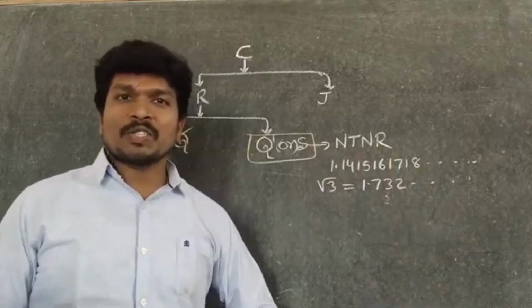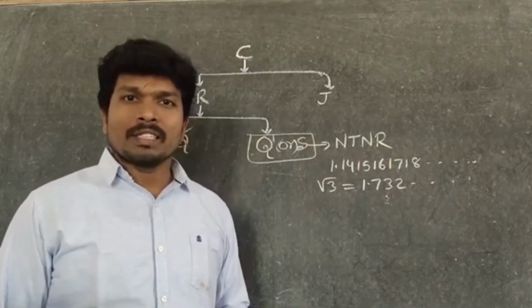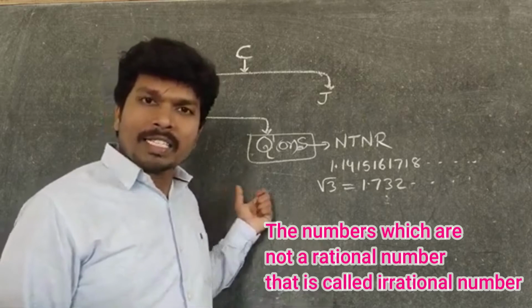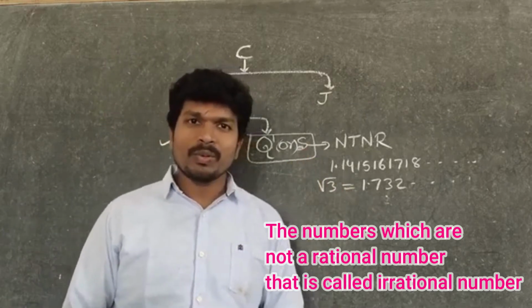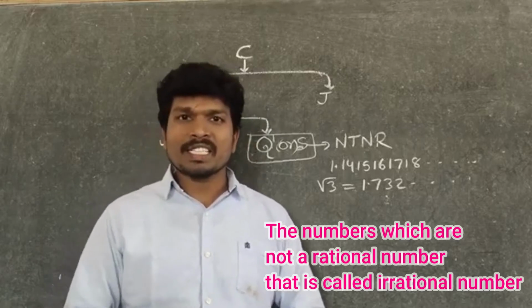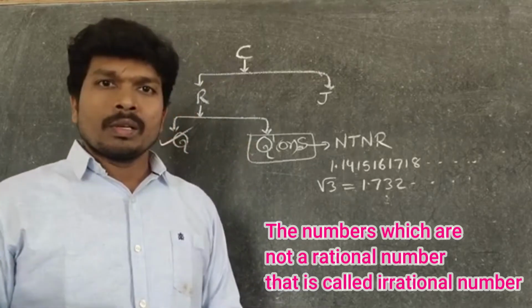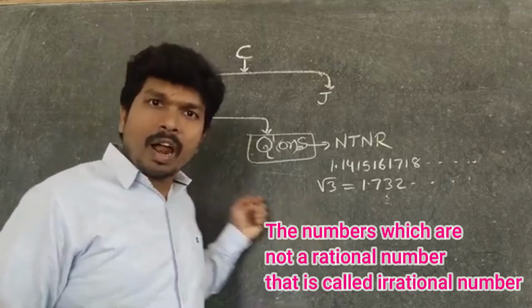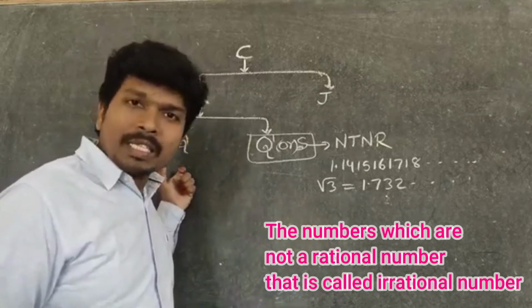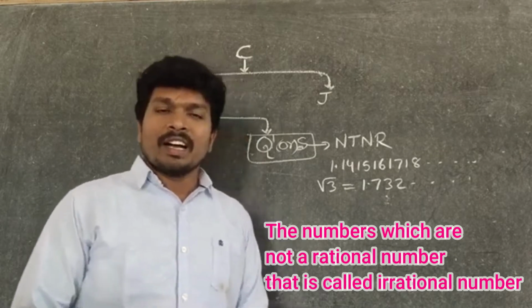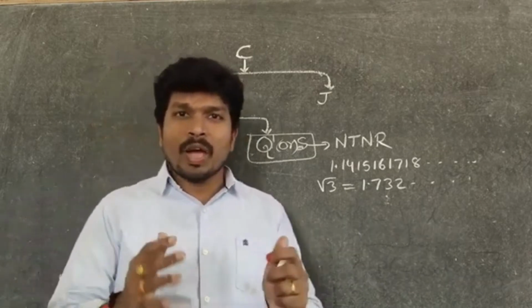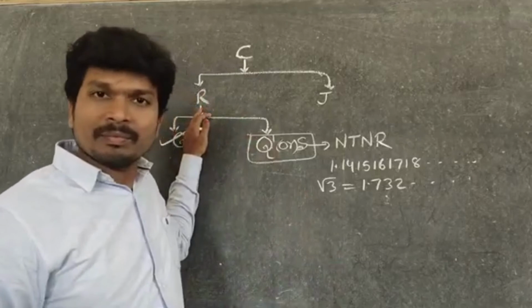One more representation also we can say. What is that? The numbers which are not rational numbers are irrational numbers. Is that statement true? Think it once. In fact, up to your 10th class textbook, you have only real numbers.